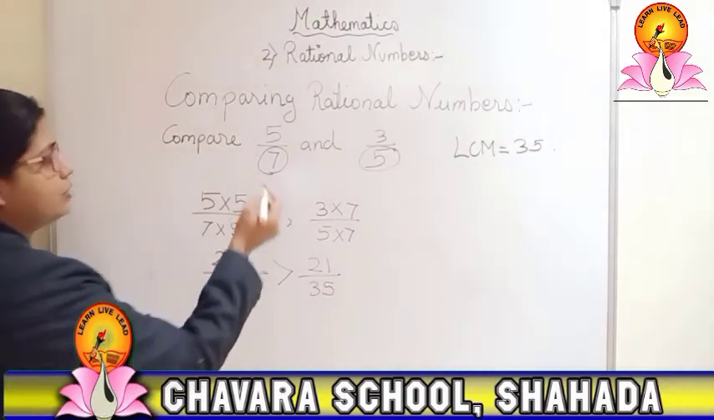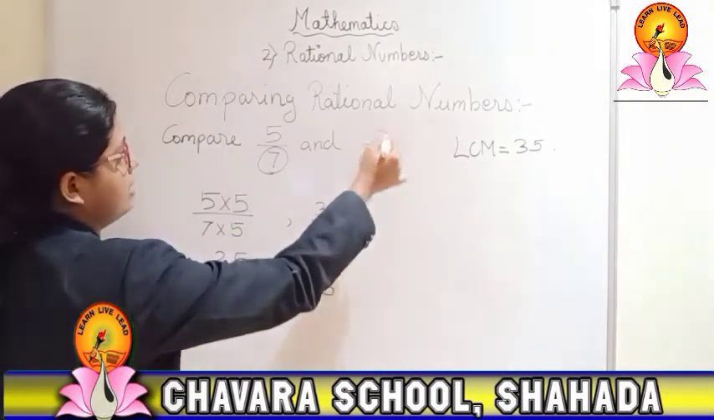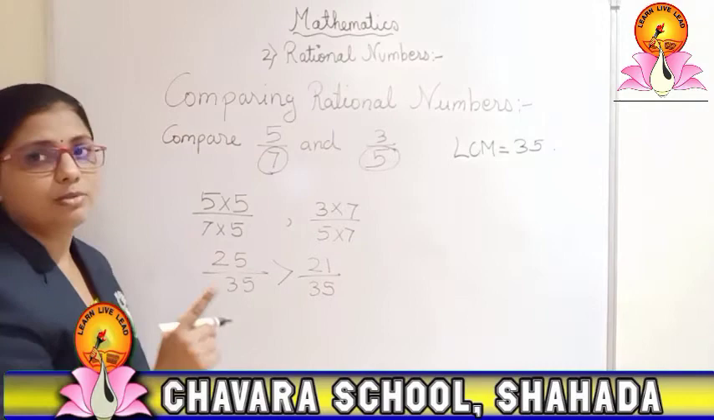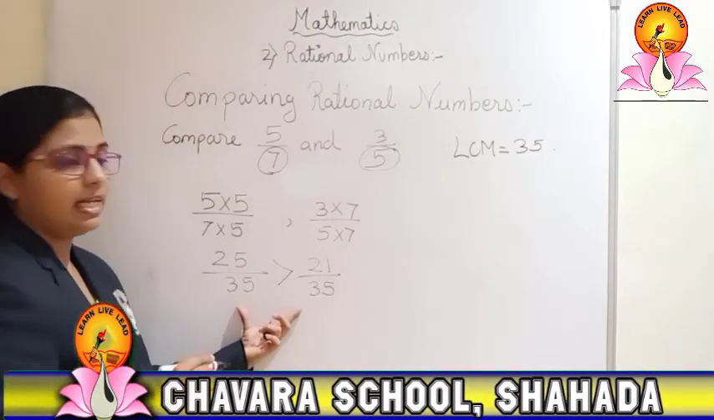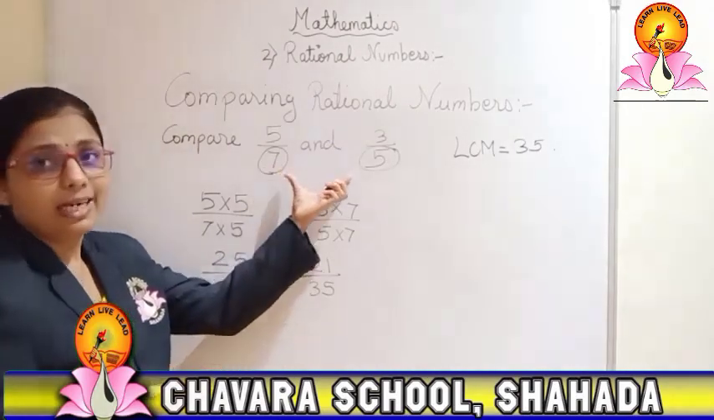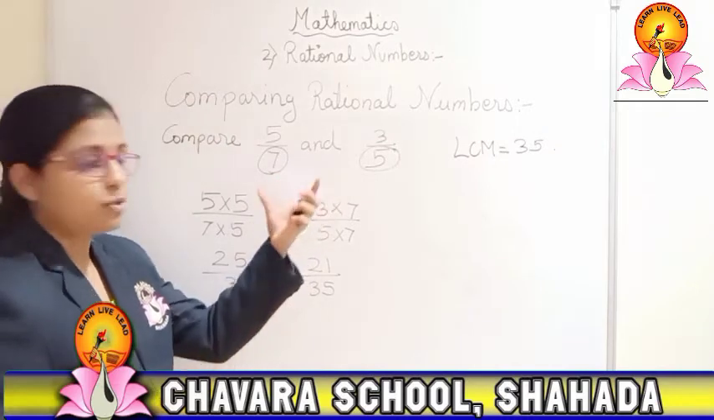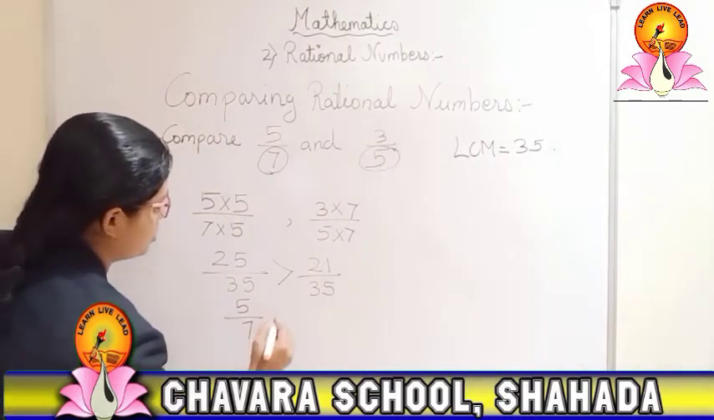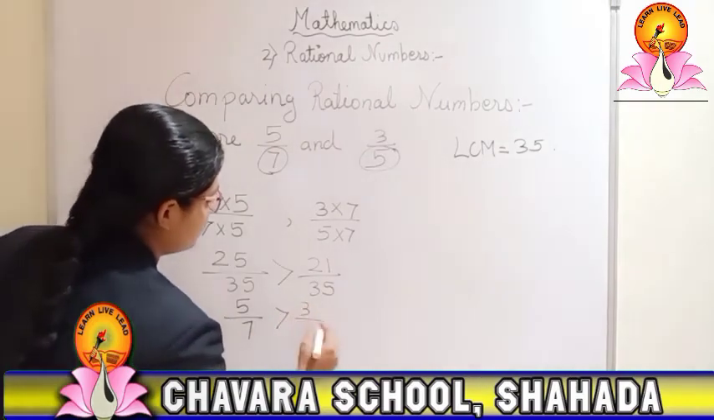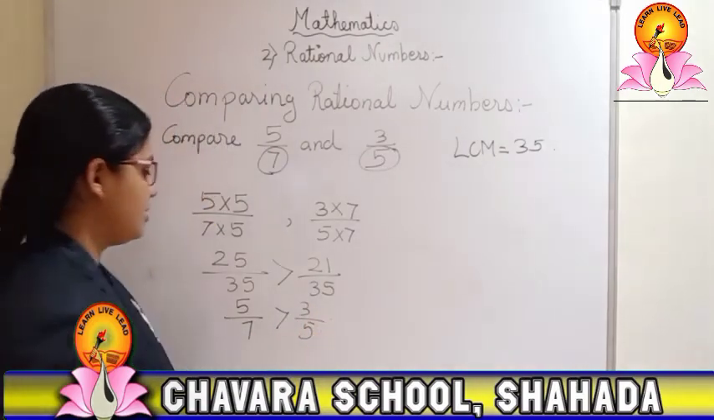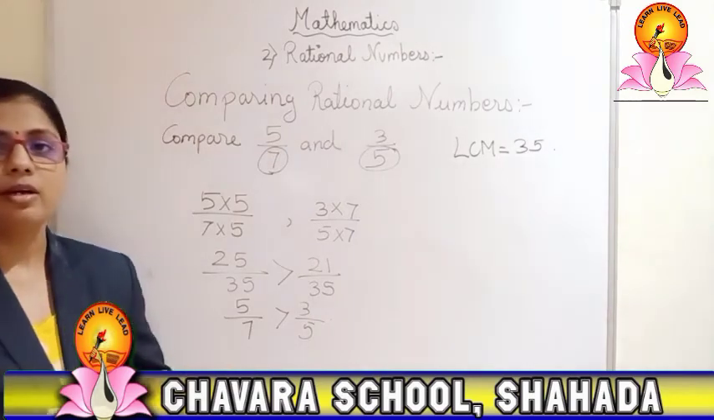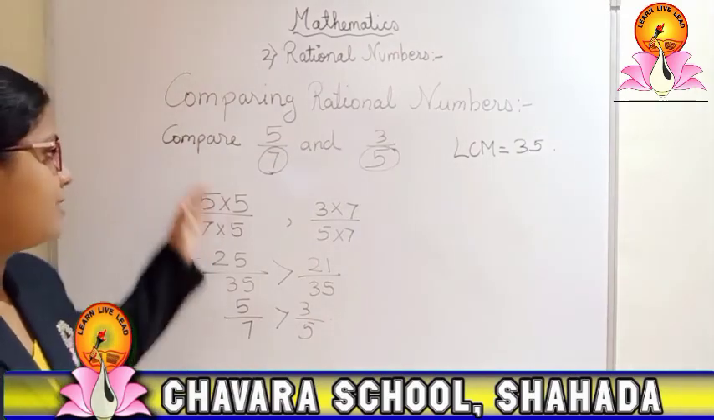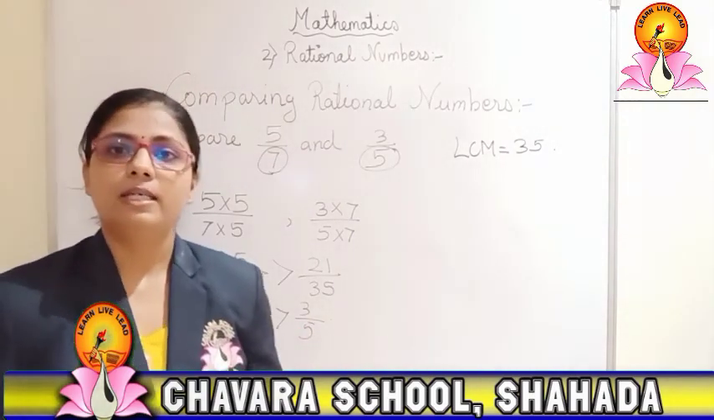Then you have to write the main question that is given there. Don't forget, many times you people forget. After finding this, you are not writing the answer in this way. So please make sure that you have written according to the question. So 5 upon 7 is greater than 3 upon 5. So in this way you can compare the numbers.